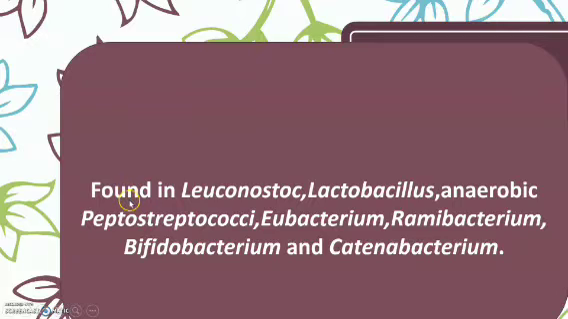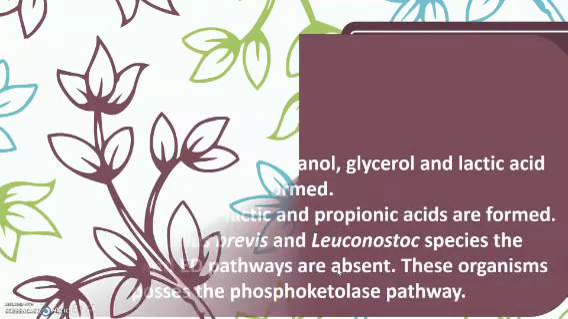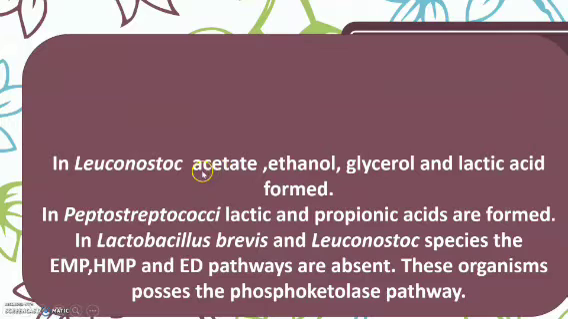Heterolactic fermentation is found in some strains of Leuconostoc, Lactobacillus, anaerobic Peptostreptococci, Eubacterium, Ramibacterium, Bifidobacterium, and Catenobacterium. The main product of homolactic fermentation is lactic acid. But in heterolactic fermentation, along with lactic acid, different products are also produced. We discuss the different products in different organisms.